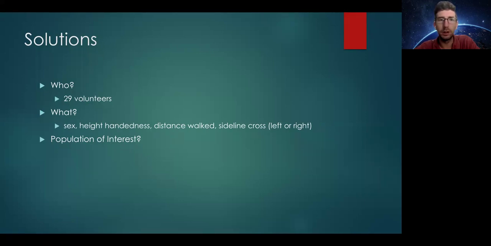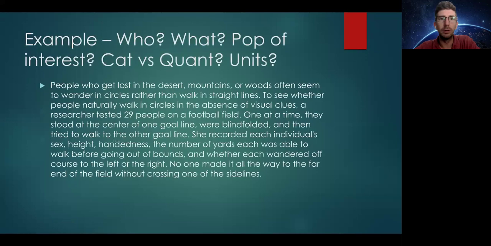And our population of interest is all people who get lost in the desert, mountains, or woods. And this comes from the very first part of our question, right? People who get lost in the desert, mountains, or woods often seem to wander in circles rather than in straight lines. To see whether people naturally walk in circles in the absence of visual cues, and so on, right?